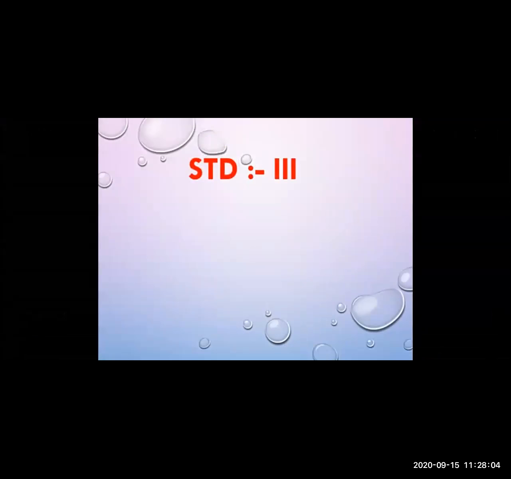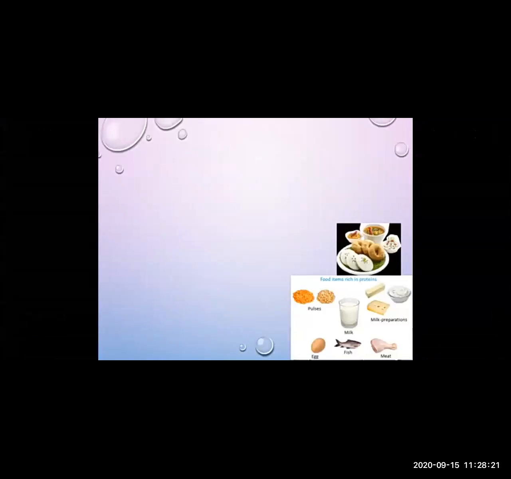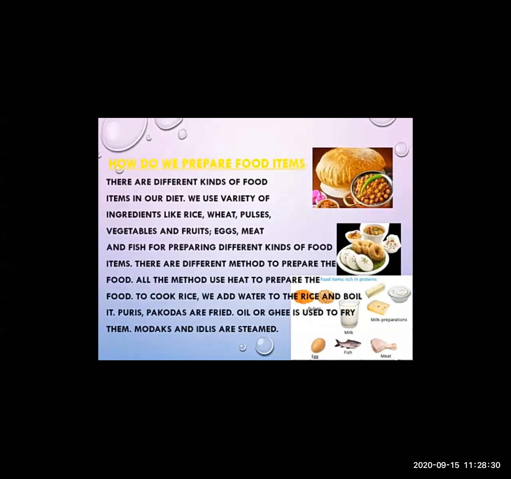Today we learn about inside the kitchen. Children, have you seen the kitchen in your home? Yes, you all have seen where your mother cooks delicious food for you. That place is called kitchen. How do we prepare food items? There are different kinds of food items in our diet. To be healthy, we must eat different kinds of food.